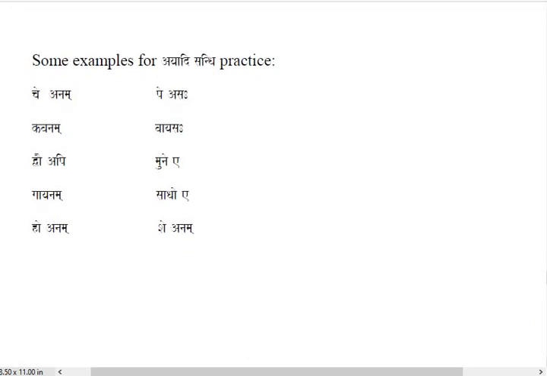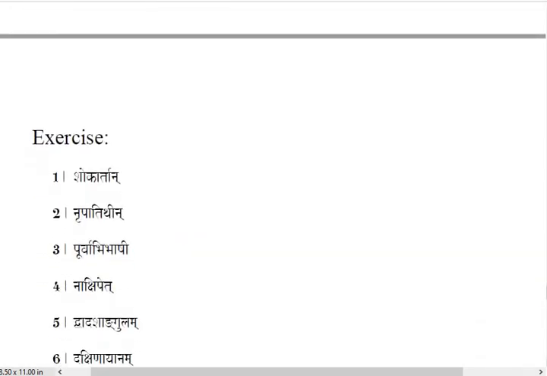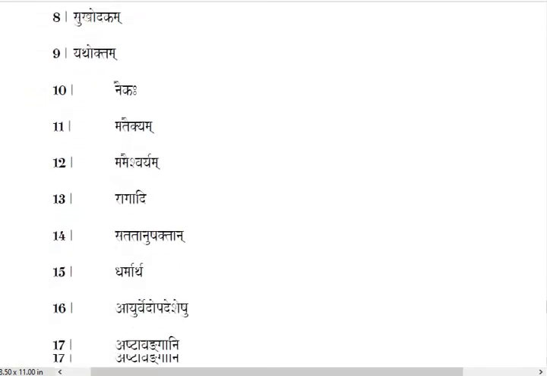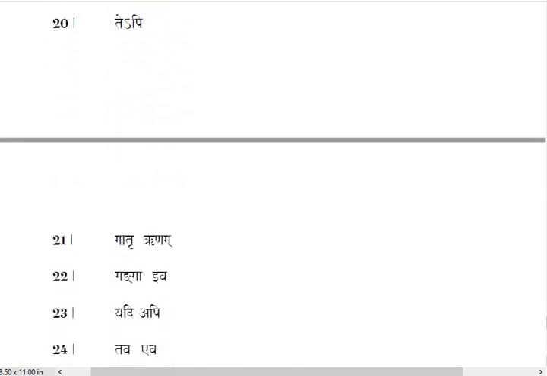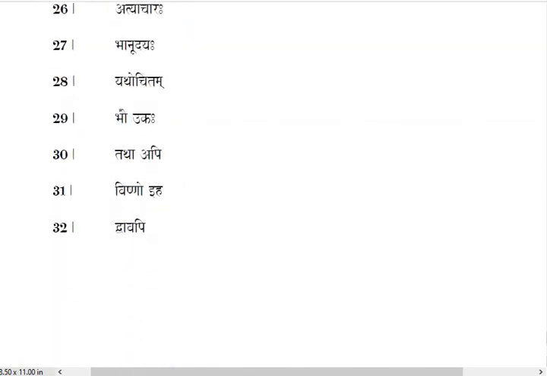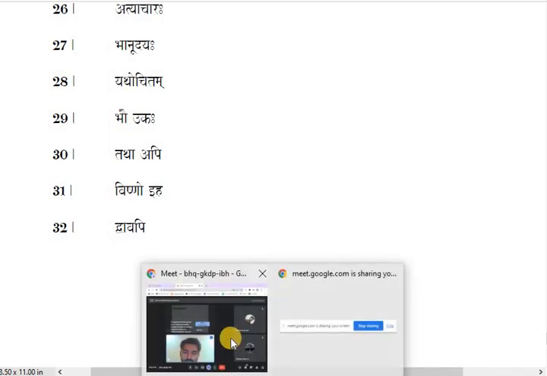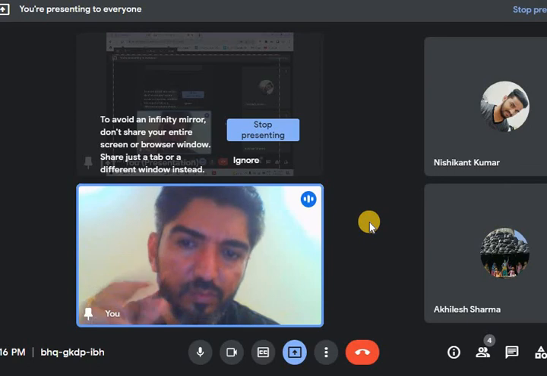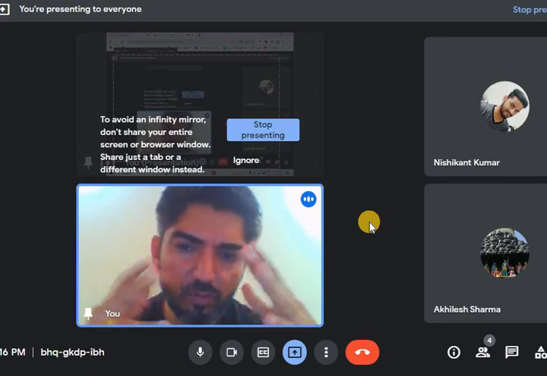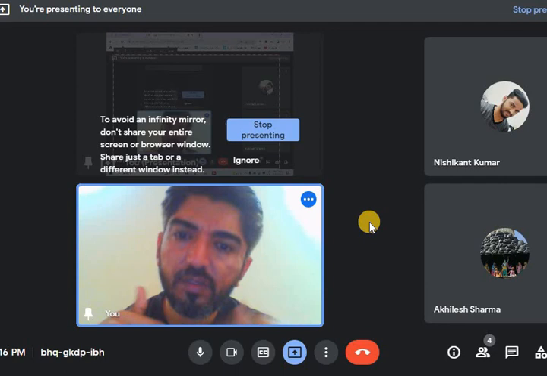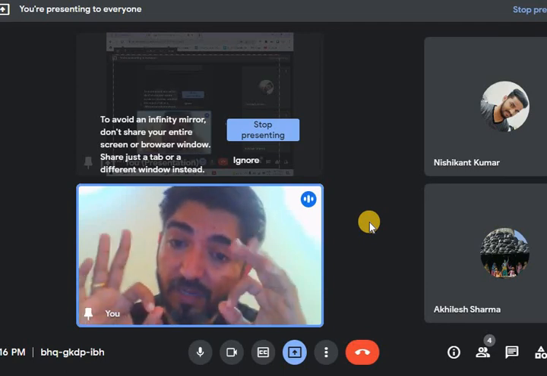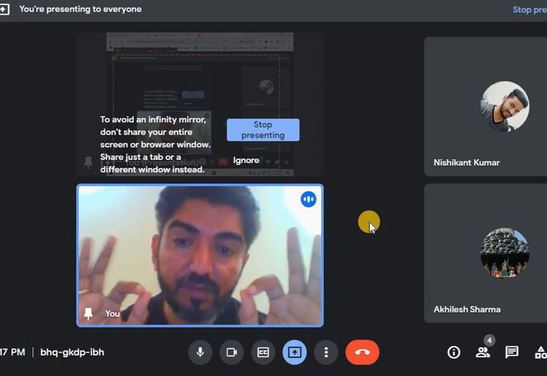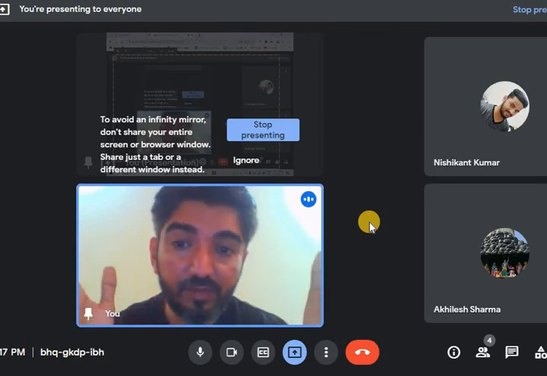And here you see some exercise also. Around 32 examples I have taken, students. So these examples, this file I will send you in the WhatsApp group. Check these rules, watch this video again and do the exercise, and I am quite sure you will be able to join and disjoin all the words of vowel sandhi which are there even in Samhitas.